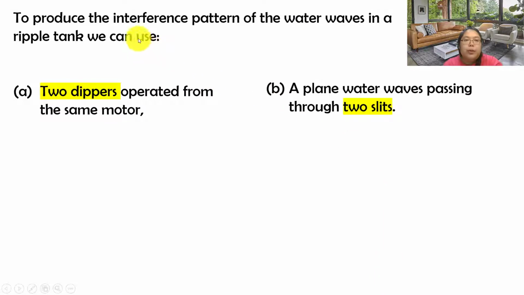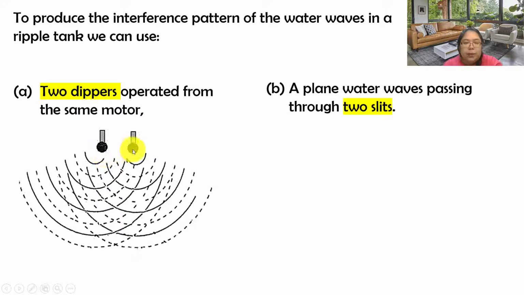Okay, to produce the interference pattern of the water wave in the ripple tank, we can use it. First one, we can use two dippers operated from the same motor. Let's see the example. Two dippers. After that, they will produce circle and circle, it is circular. When they draw the circular, you find they will overlap each other. So normally when we start to draw, the first one sure is constructive. So we draw it as a full line. The dotted line should be the destructive.